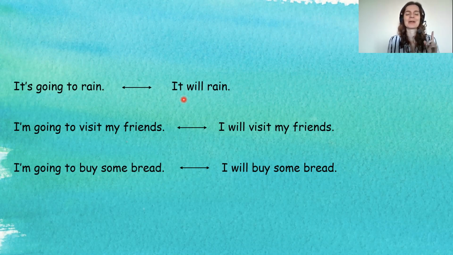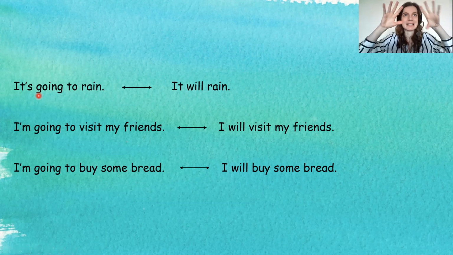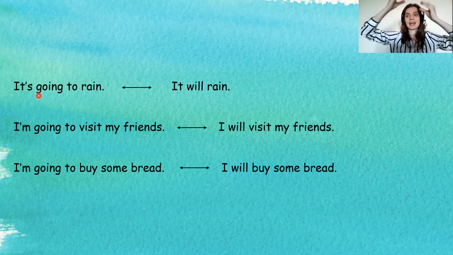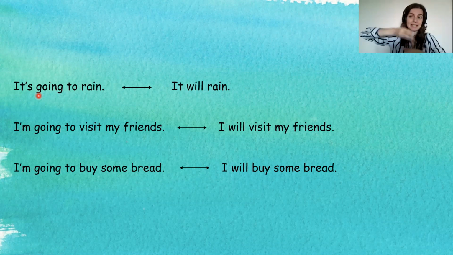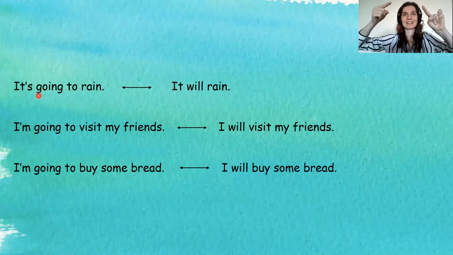All right, guys, cool. So as you definitely remember, when we say "it's going to rain," it means that right now I can see, let's say, there are a lot of clouds in the sky, or the sky is totally dark, and I have this evidence, right? So I can see something, and I'm making a prediction based on that. So then I can say, oh, it's going to rain, because I can see the sky, I can see the clouds, right? So I'm kind of sure that it's going to rain.